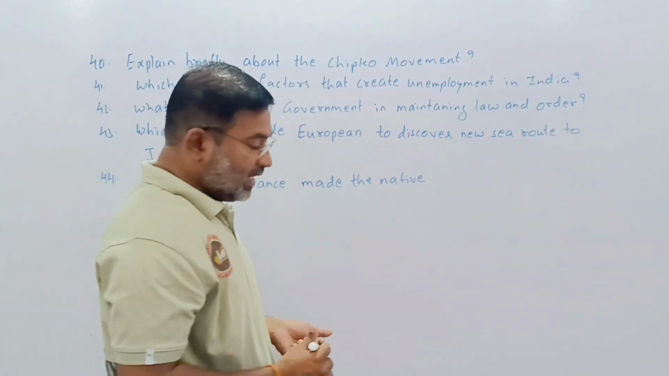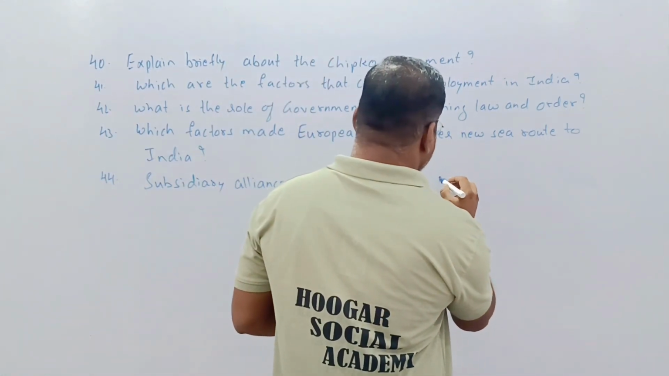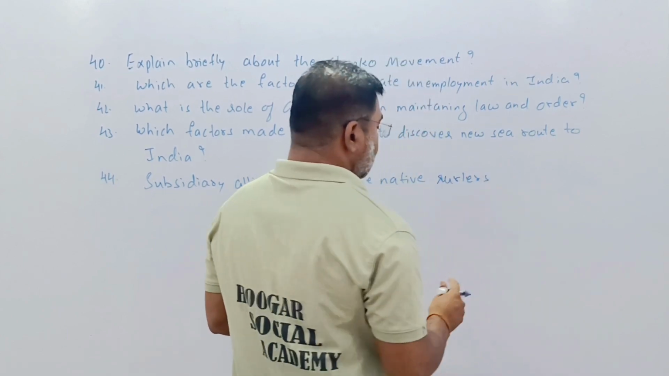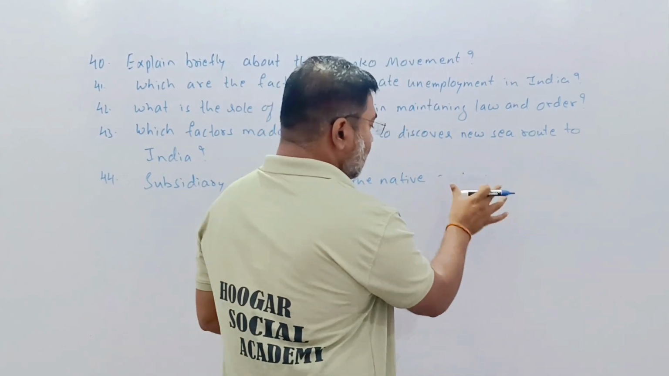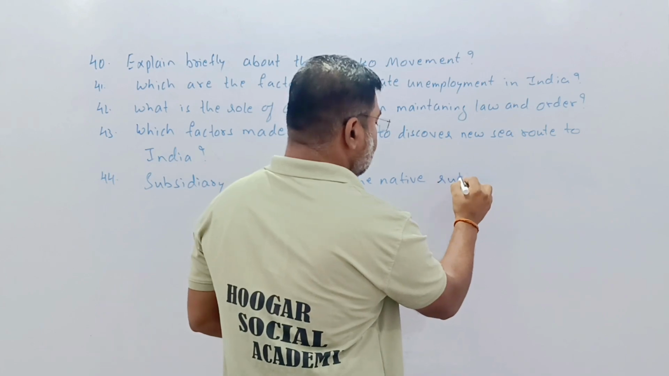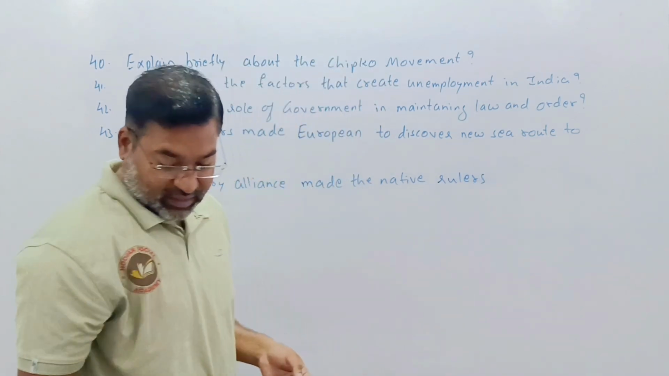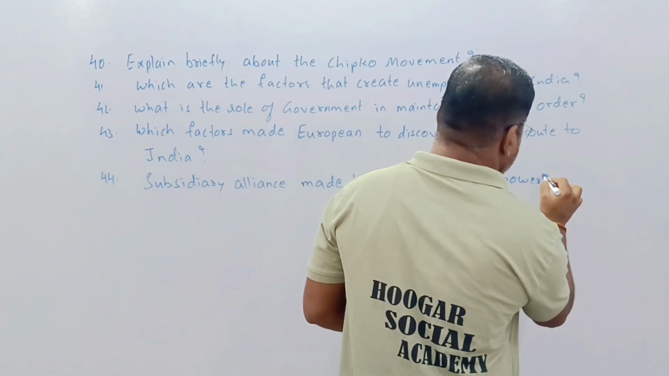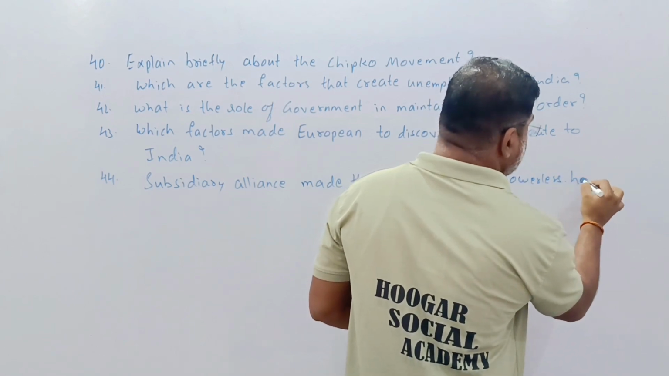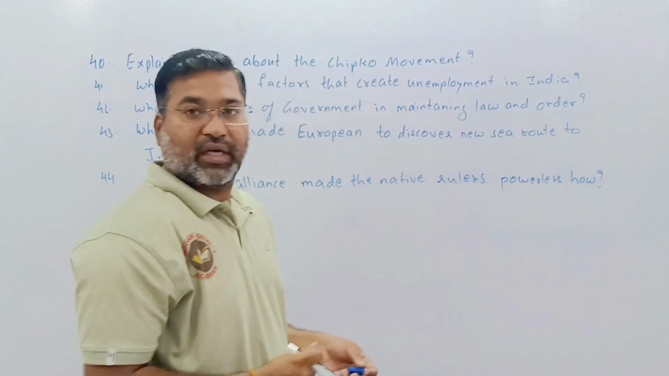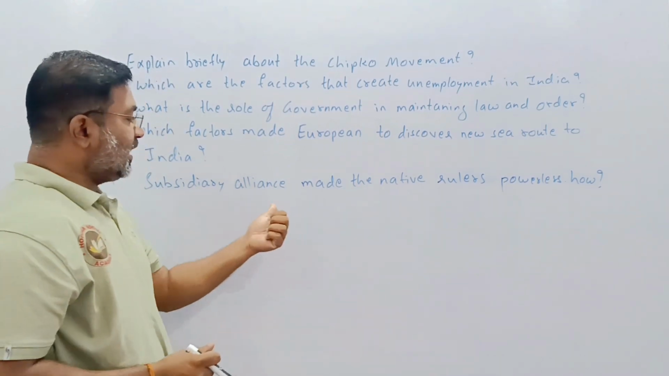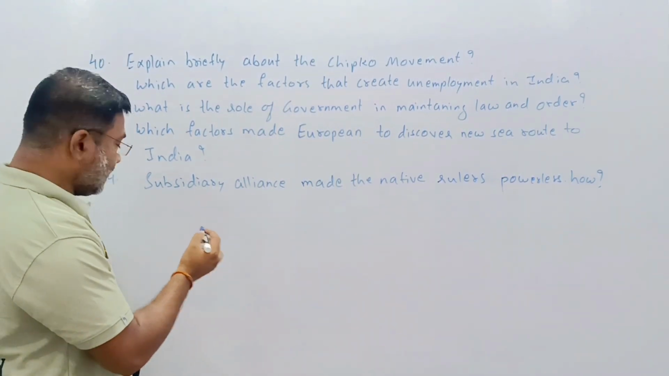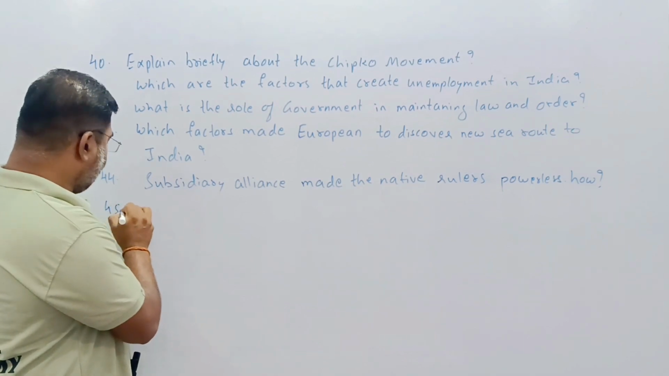Subsidiary alliance made the native rulers powerless. How? You are going to mention how. Subsidiary alliance made the native rulers powerless. How question? Okay, next, the 45th.